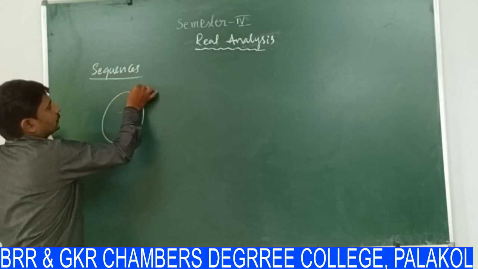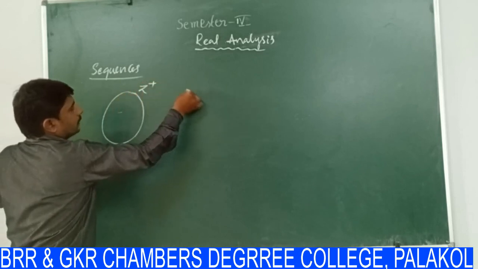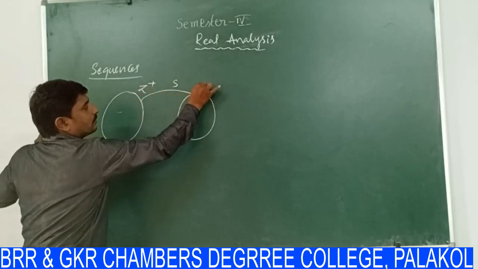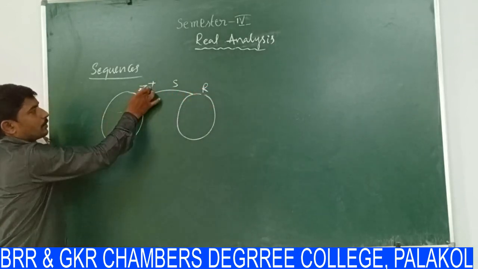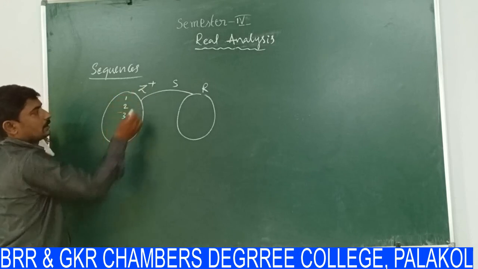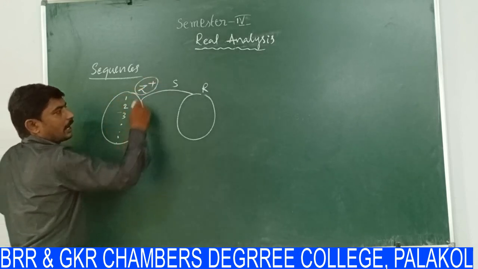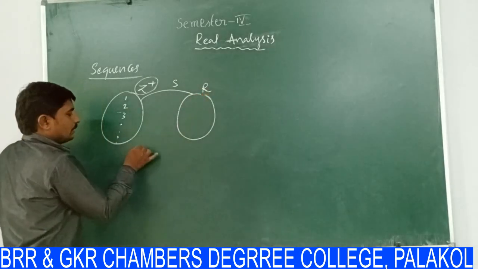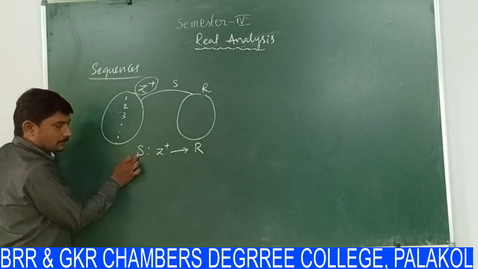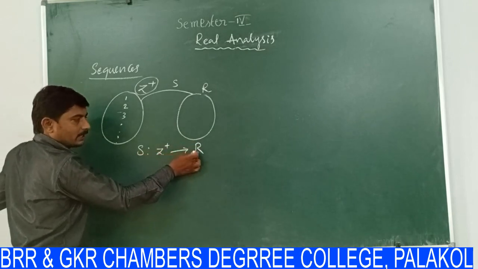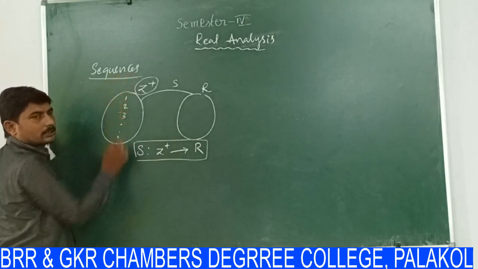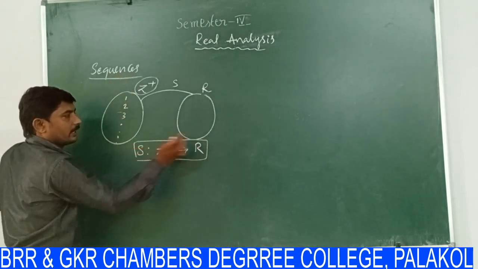I am defining one function, S from the set of positives to the set of real numbers. Set of positives means only positives 1, 2, 3 and so on. It must be positives, and the codomain is the set of real numbers. Means S is a mapping from Z plus to R. Such a function is called a sequence, or sequence of real numbers.